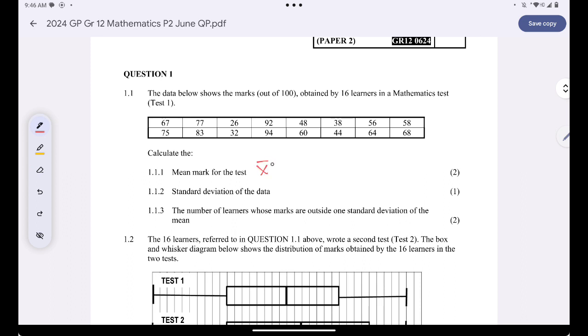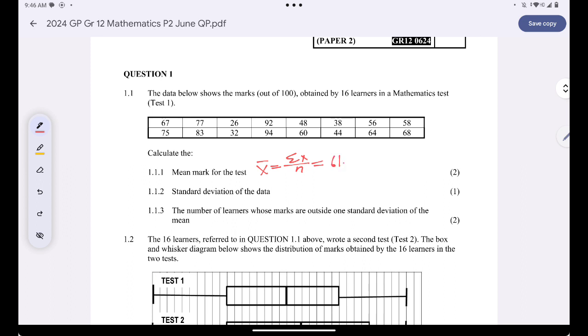The first question, they want us to find the mean. You can just use the calculator. The formula for mean is this one, but you can just press your calculator, go to shift. After pressing shift, press 1. After pressing 1, choose option number 4, and then you choose option number 2, the X bar there.